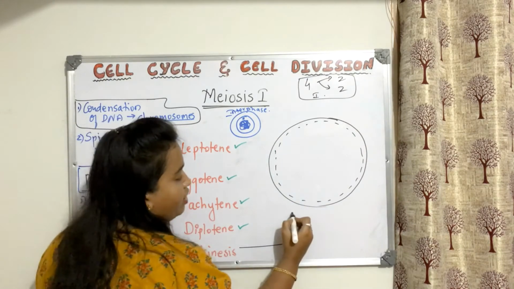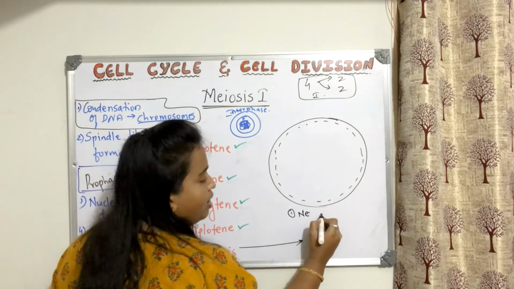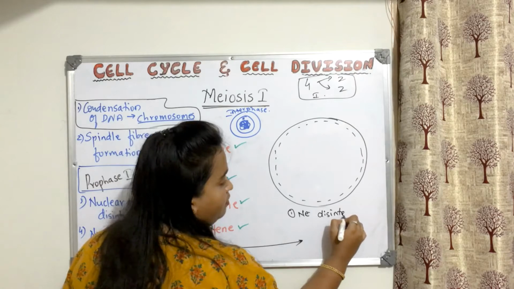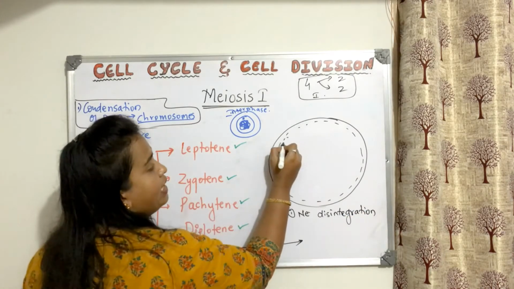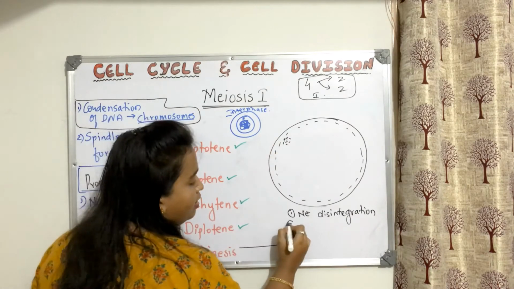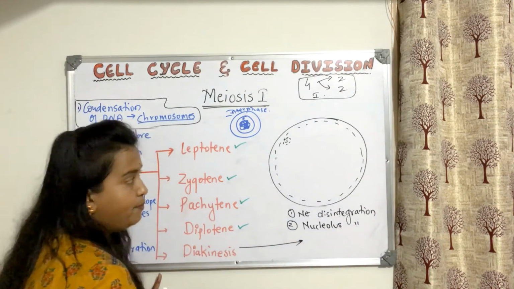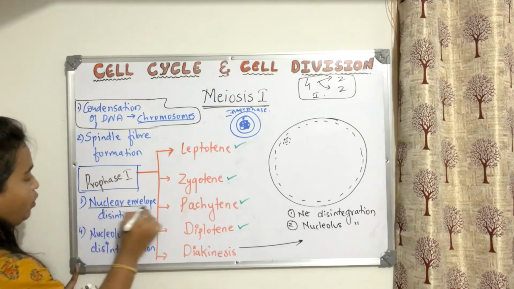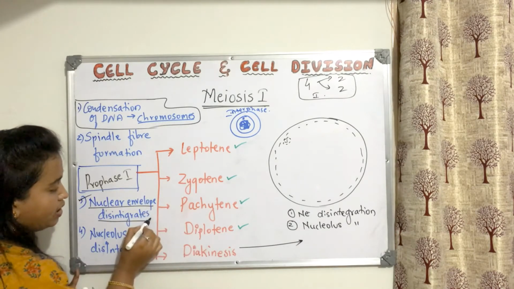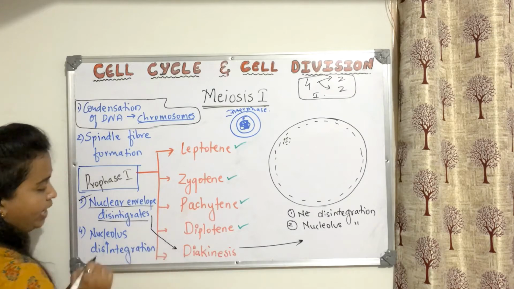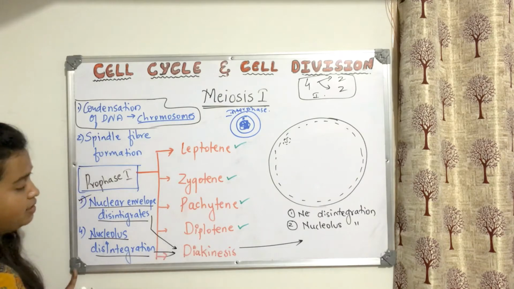So in diakinesis the first point is nuclear envelope. I am writing NE, nuclear envelope disintegration. If it is disintegrating, obviously what will also disintegrate is the nucleolus. Nucleolus disintegration. Second one. So this nuclear envelope disintegration started where? Diakinesis. So this one is connected to diakinesis. Nucleolus disintegration is also done here. So this also is connected to diakinesis.